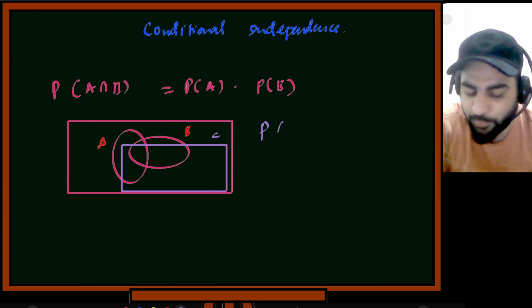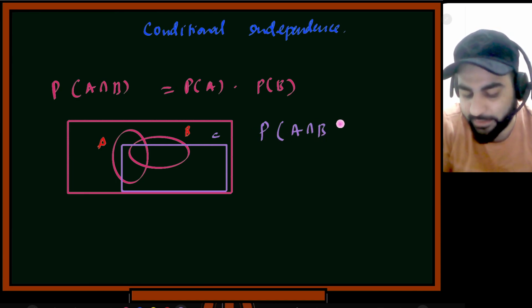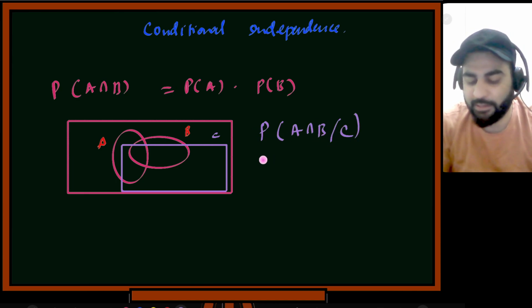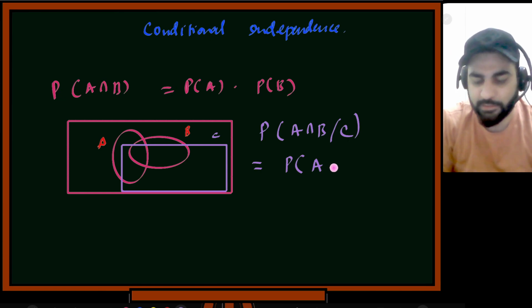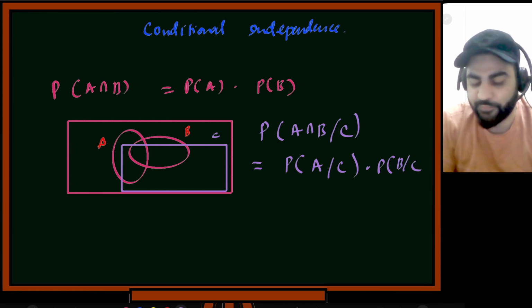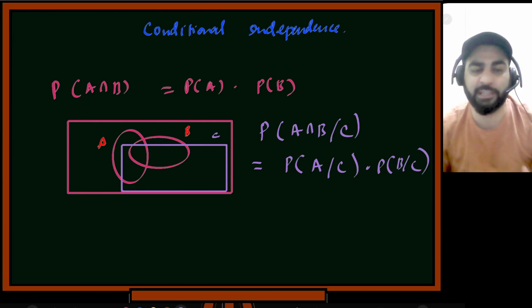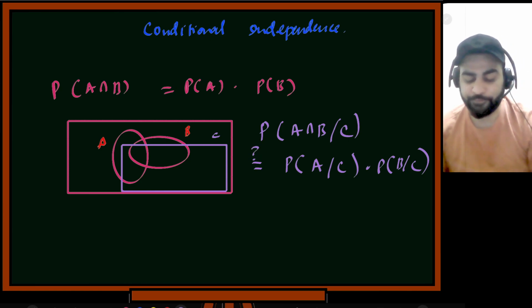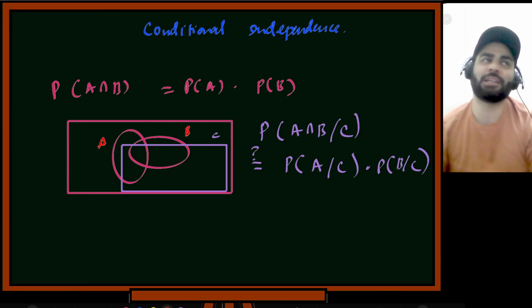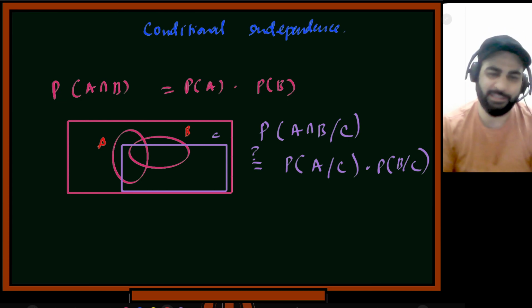So can I write the probability of A intersection B given C as the probability of A given C multiplied by the probability of B given C? This would be the meaning of conditional independence, if this is right. Okay, this I have to tell you. So again I'll prove it. This is called proof by a counterexample, I'll give it.